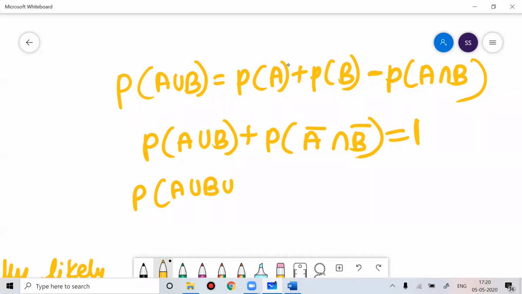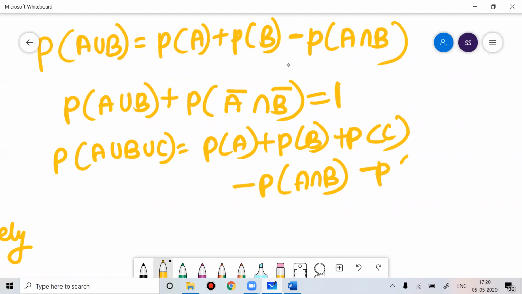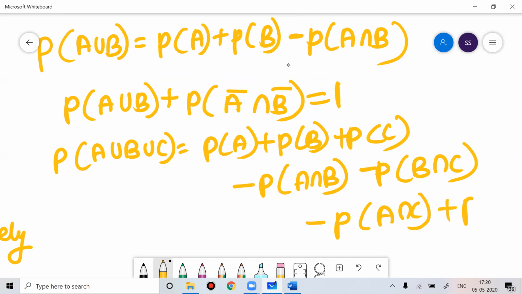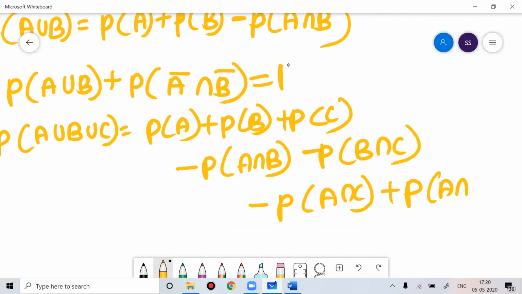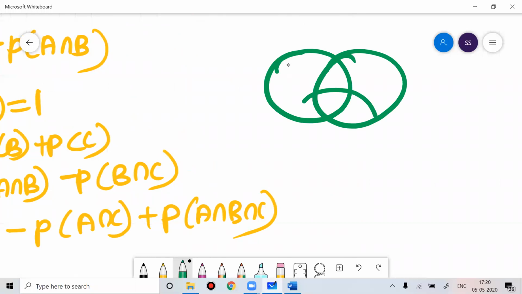Probability of A union B union C is equal to probability of A plus probability of B plus probability of C minus probability of A intersection B minus probability of B intersection C minus probability of A intersection C plus probability of A intersection B intersection C. So that is set theory with three sets. In Venn diagrams and set theory, you have done all that. So you can do four sets also, but four sets are not required for us to know.